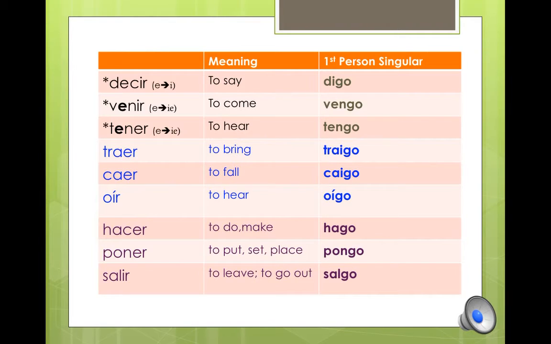And hacer, poner, and salir are regular yogo verbs. You simply drop the ending and add go.